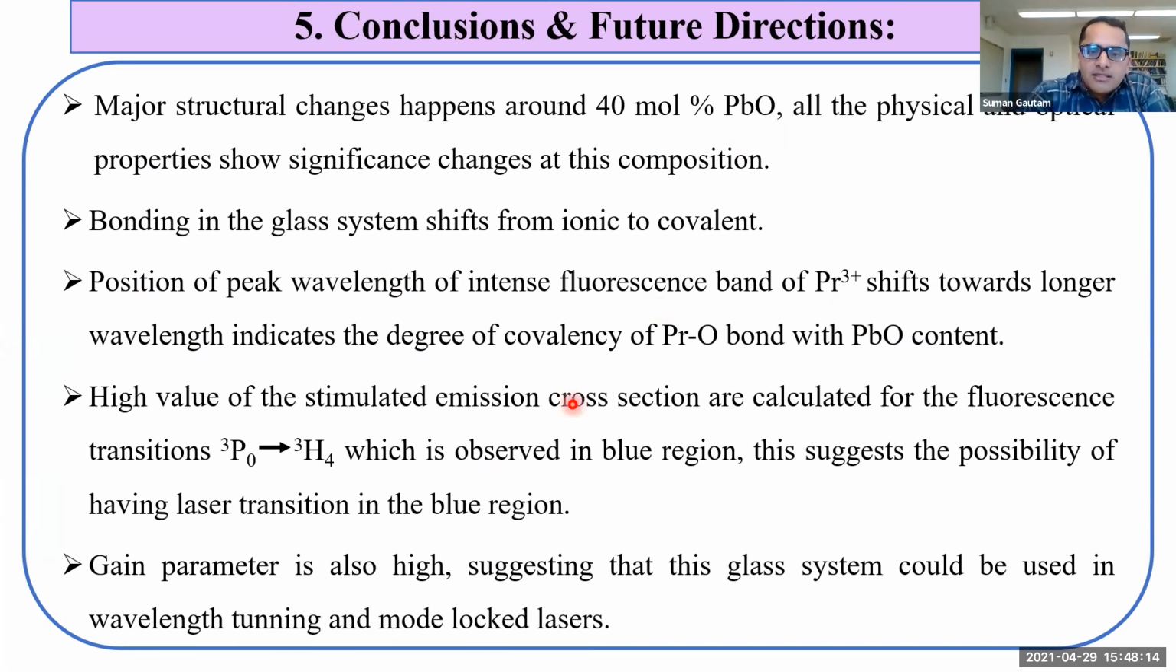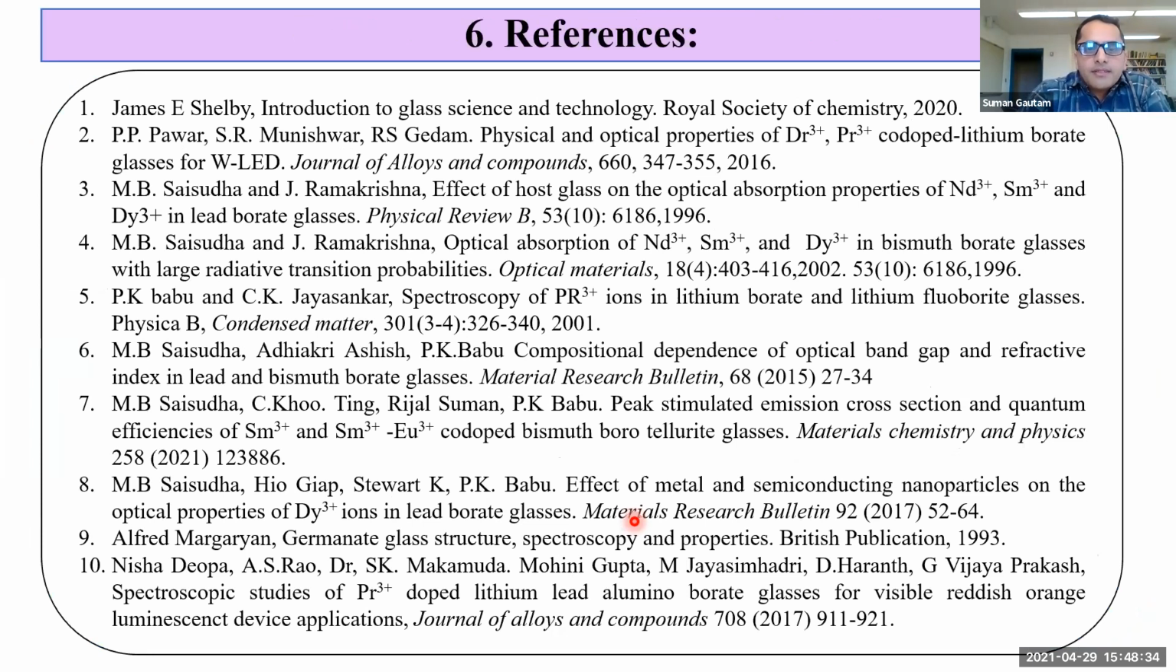The highest stimulated emission cross sections are calculated for 3P0 to 3S4, observed in the blue region. That suggests the possibility of a laser transition in that region. A high gain parameter is also obtained, which suggests that this glass system could be used in wavelength tuning and mode-locked lasers. These are some of the references.